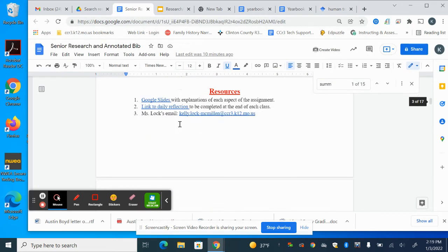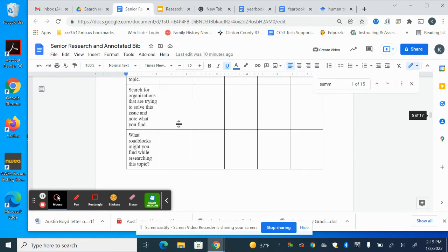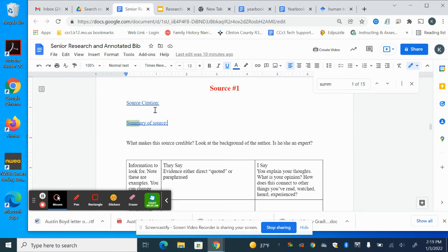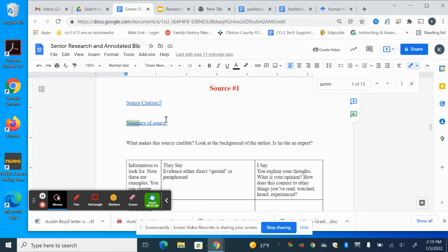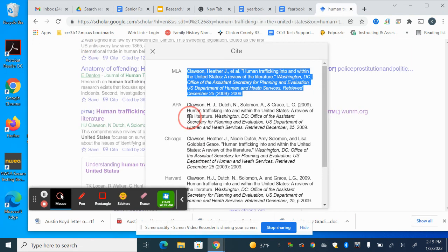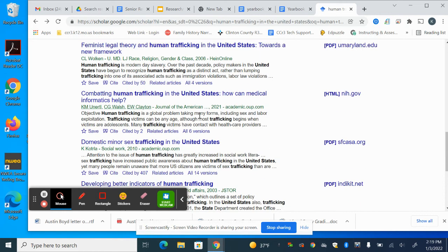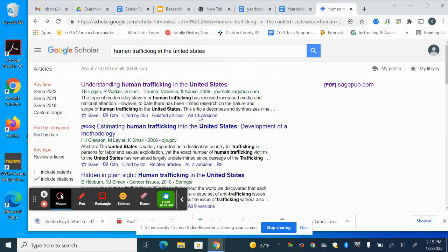So when you are working on your note taking, the reason that at the very top of your notes it says source citation is so that you can place it there immediately. So I can immediately copy it and then paste it right here. Then I can read my source. Okay, so please use those features on your Google Scholar.